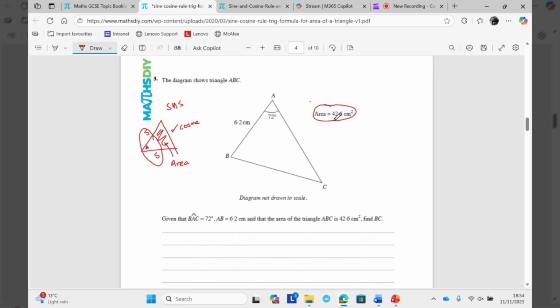This is the area, so I'm not even going to read the question, I am going to be able to work out this side here because I actually know the answer to the area is 42.6, but I've got to get my labeling good, okay? So half AB sine C. So C is the angle, that's the capital letter, so that angle needs to become C. Even though it's labelled A on there, ignore their labels.